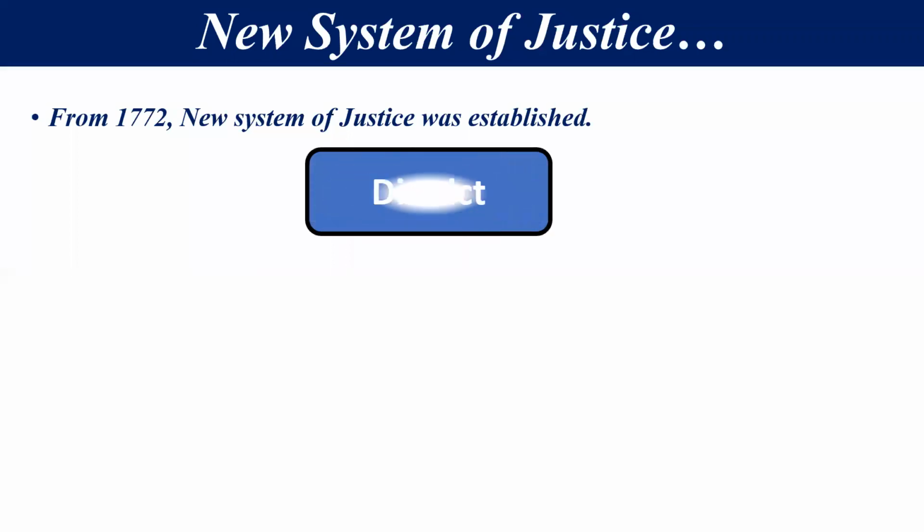First of all, we will discuss the new system of justice. From 1772, the new system of justice was established. What was it? Let's discuss it. First of all, let's take it.